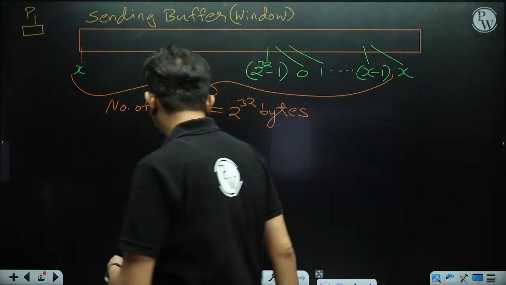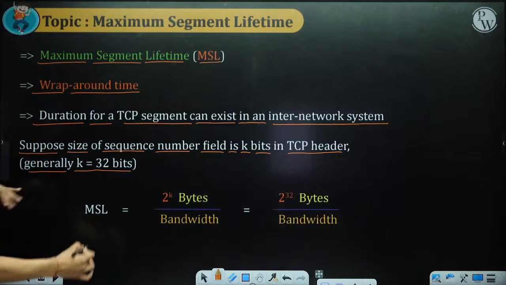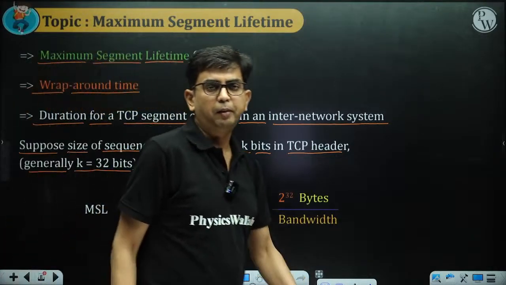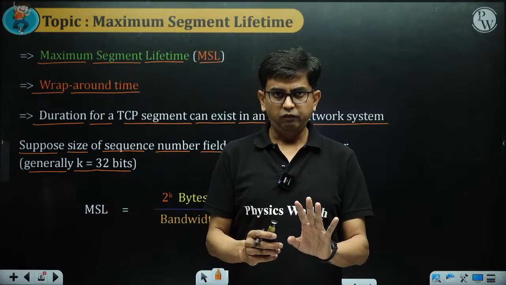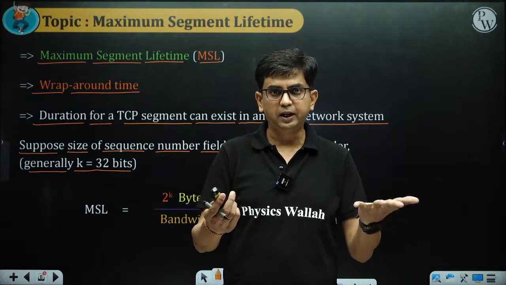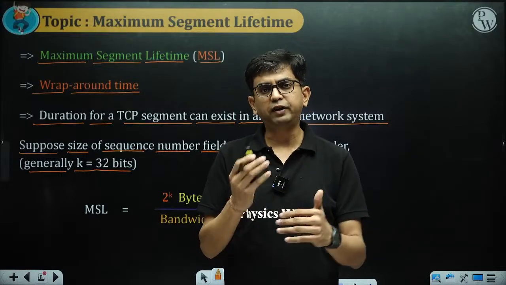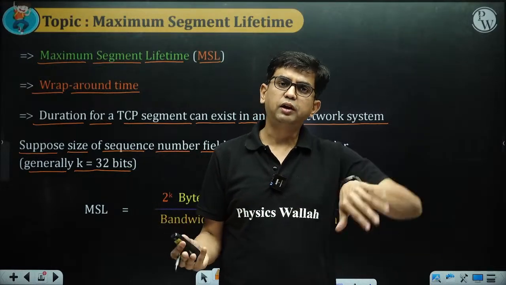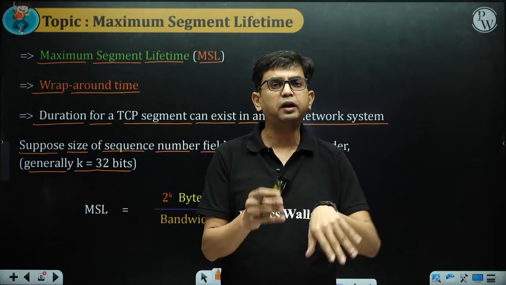Here I am writing this as MSL. Basically this is the minimum value for maximum segment lifetime. The maximum segment lifetime can be greater if the sender is not having data, because then the sequence number is repeated a little bit late.